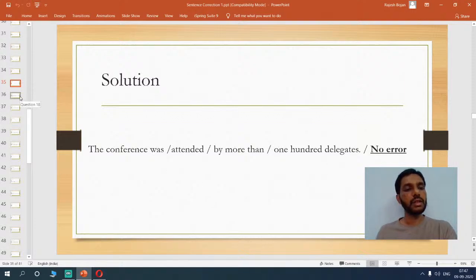Good. As I told you, just remember that you have to look at the subject first and then look at the auxiliary verb. If everything is okay there, then subject verb agreement is perfect. Then you can look at the words and the grammatical constructions of the other parts of the sentence. And if everything is fine, then you would go with no error, right?